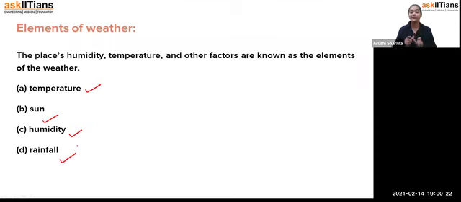How? Temperature. For example, if you're living in a place which is very hot in nature, you will observe whether today's temperature is the maximum or the lowest, and how it is going.